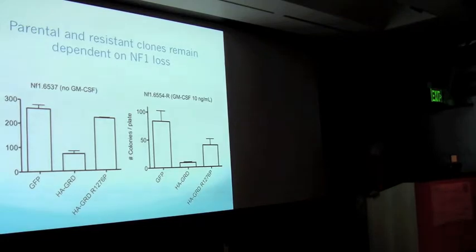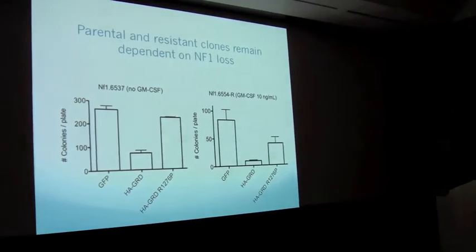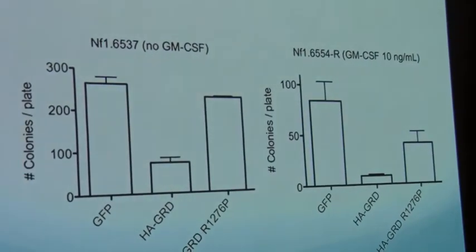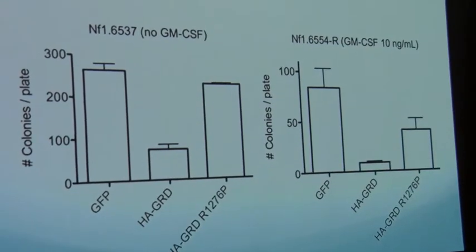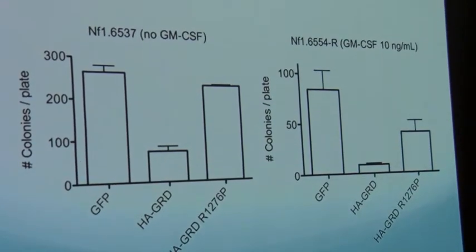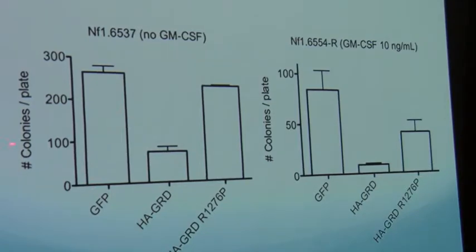To show you the most relevant part of that data, we found that both parental and resistant clones do in fact remain dependent on NF1 loss for leukemic maintenance. Just to make this graph more clear, the y-axis is number of colonies per plate, and this population here is a GFP control, a green fluorescent protein control.